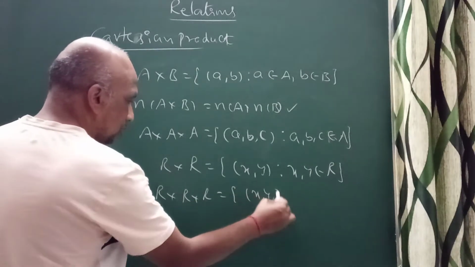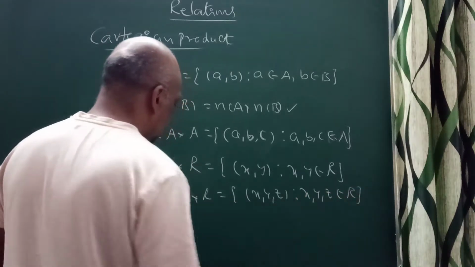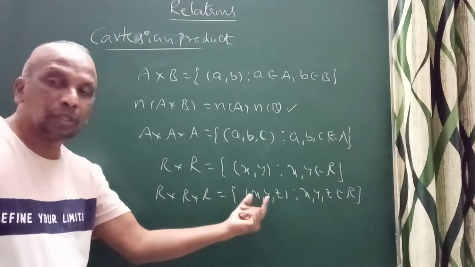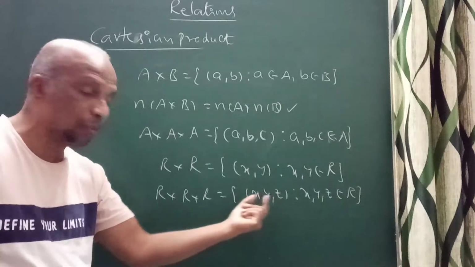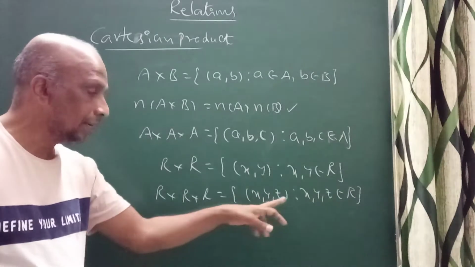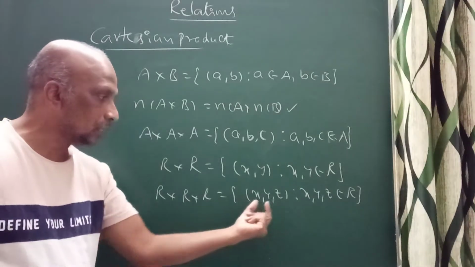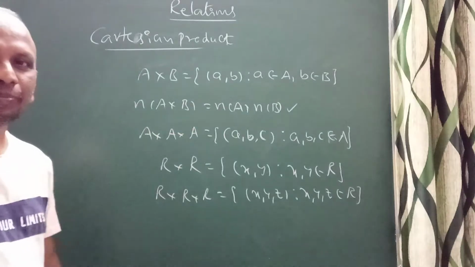I can write (x, y, z) such that x, y, z belong to R, where R is the system of real numbers. Every triplet represents a point in three-dimensional space, the coordinates of all points in three-dimensional space (x, y, z), and in two-dimensional space (x, y). Like that we can define this.